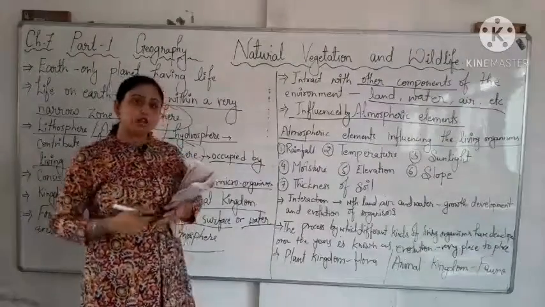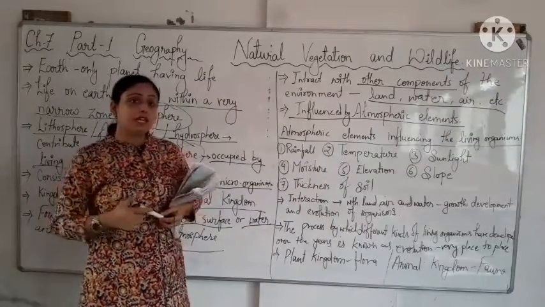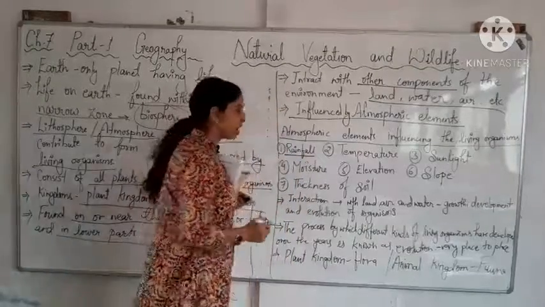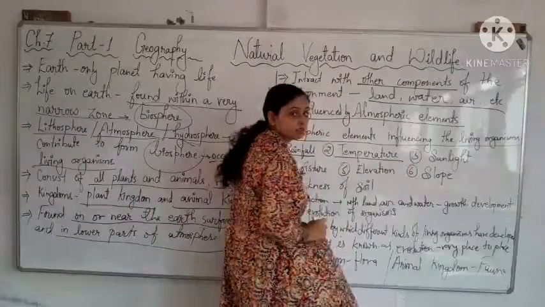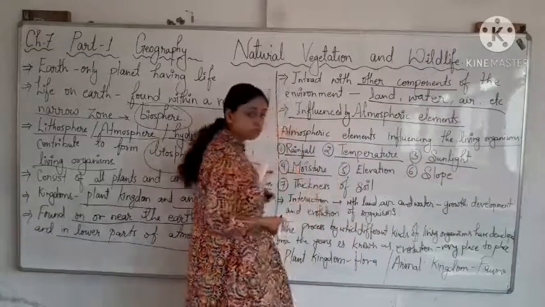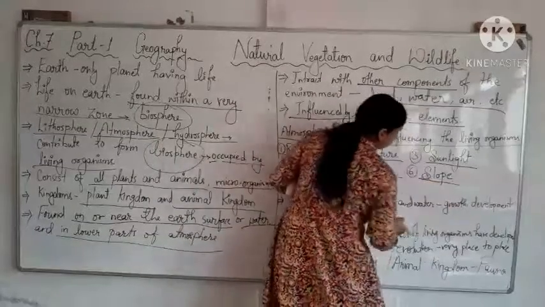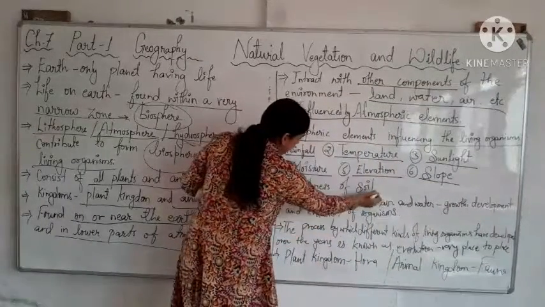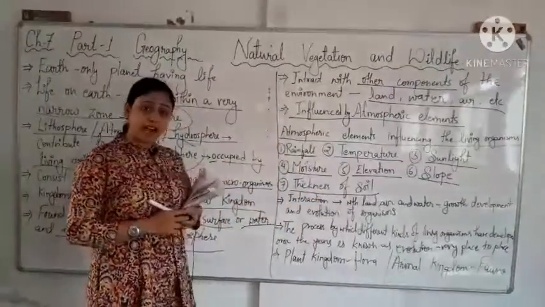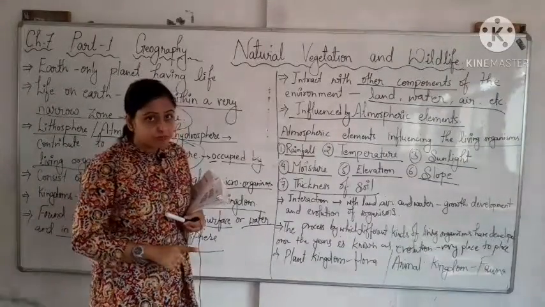So what are those atmospheric elements which influence the living organisms? These are rainfall, temperature, sunlight, moisture, elevation, slope and thickness of soil. So these are the factors which actually influence the biosphere.